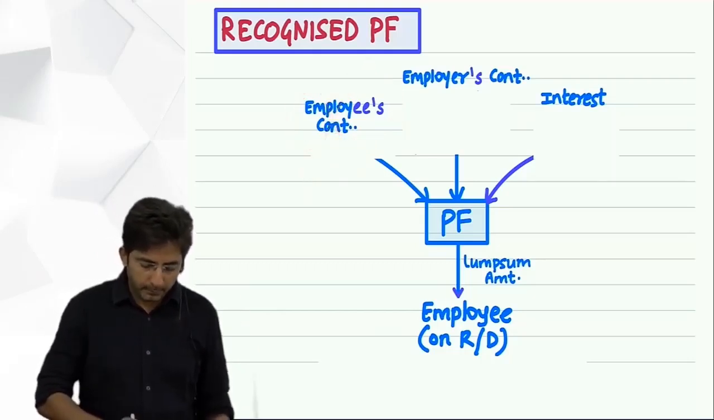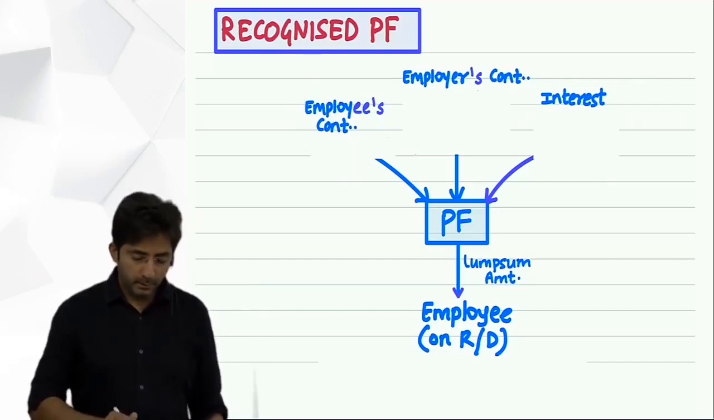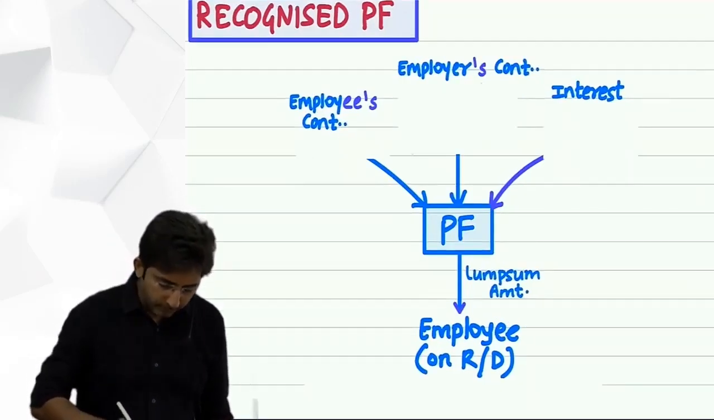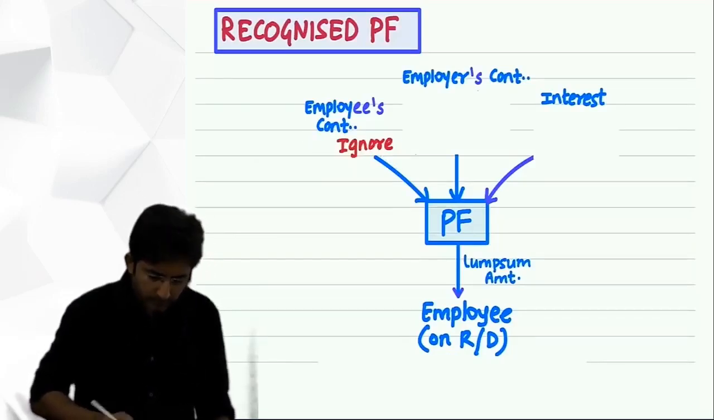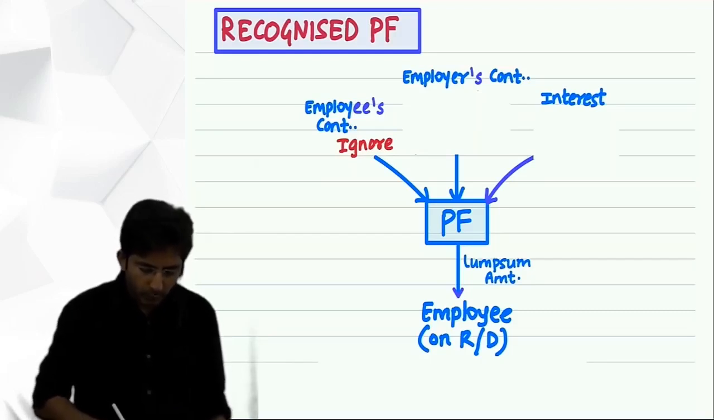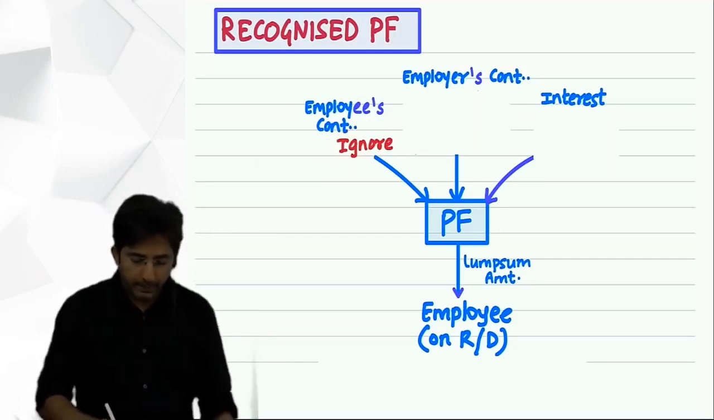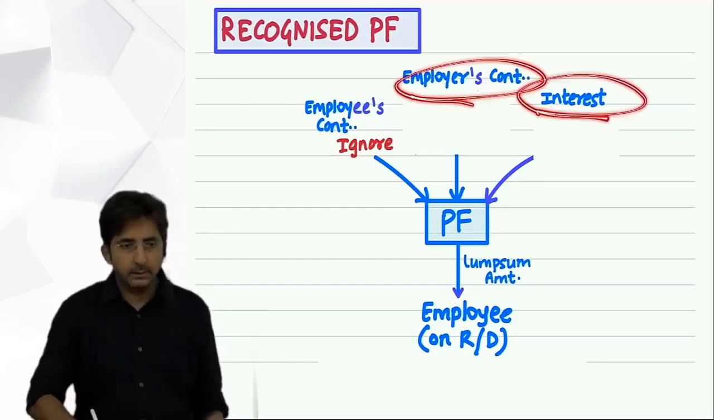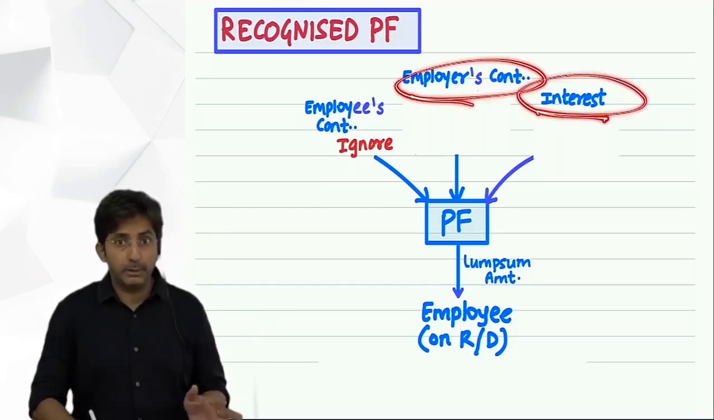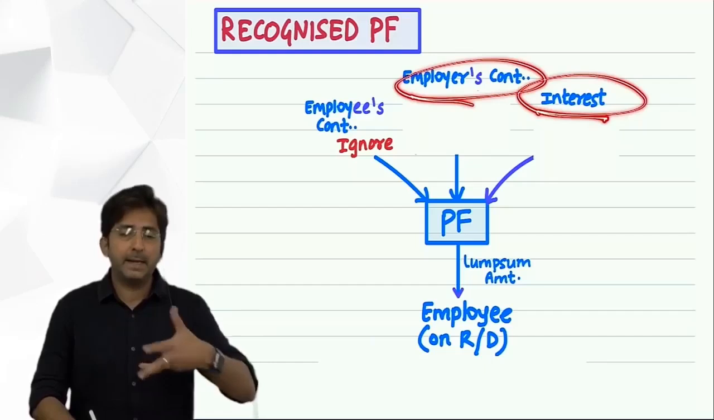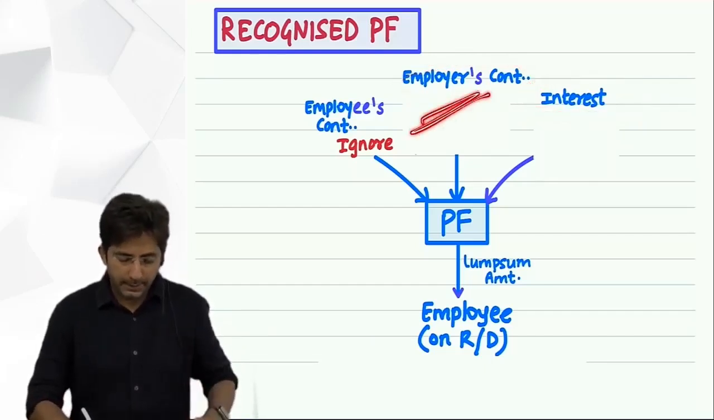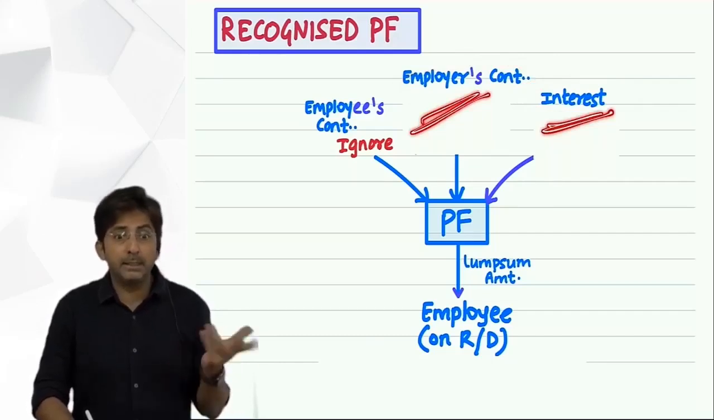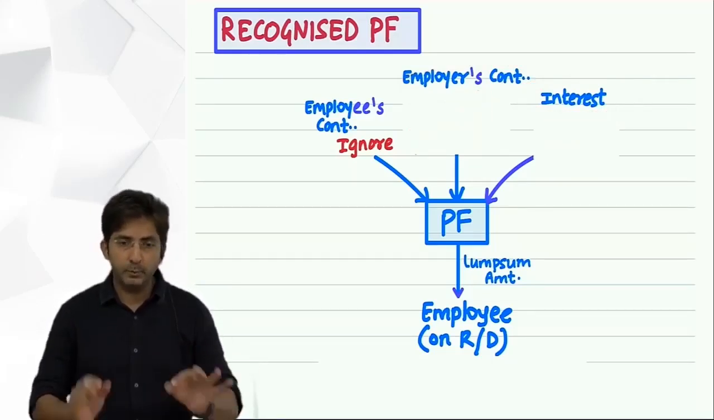So employee's contribution you will ignore, okay. And then employer's contribution and interest, these you cannot ignore because these are not part of basic salary. These are separate items. This is separate because this is separately contributed by the boss, and this interest you get from wherever the money is invested. Okay. So these are separate items to be separately recorded.